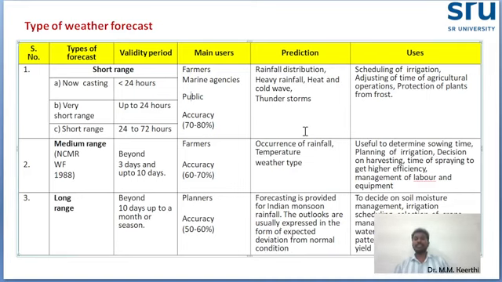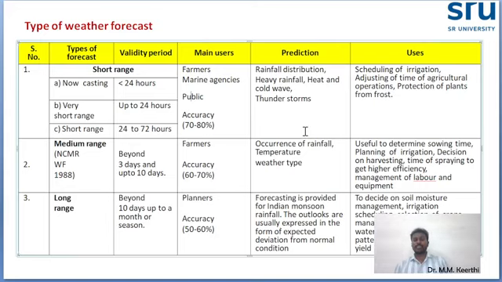What are the uses? I am going to cover only the agriculture point of view. Based on short range weather forecasting, farmers can decide to schedule the irrigation either today or tomorrow, or postpone it by one or two days, or time agricultural operations. If rainfall is suddenly forecast within 24 hours, farmers will not go for spraying.